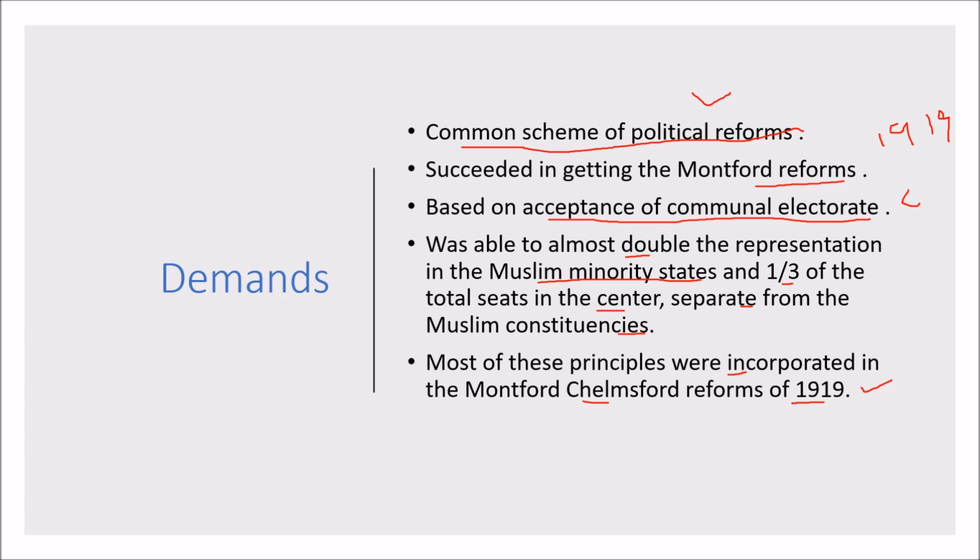The intention was Hindu-Muslim unity, but it sowed seeds of differences. The Britishers knew that this reservation of seats would ultimately lead to a Hindu and Muslim divide, and they were very shrewd, and therefore introduced these principles in the Montfort-Chelmsford reforms of 1919.